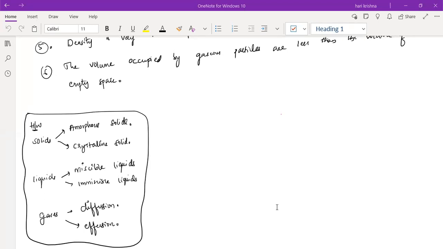Yes, sir. So now what is amorphous? Amorphous means without a definite shape or form. So amorphous solids are solids that lack an ordered internal structure. The atoms and molecules will not be arranged in an ordered manner, so they are called amorphous solids. Examples will be rubber and plastic.